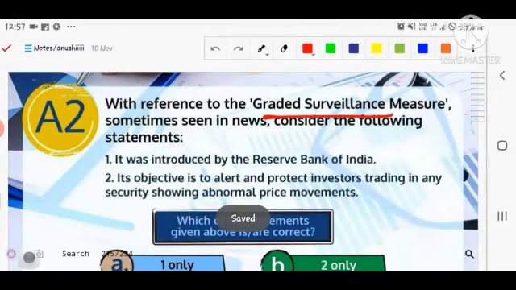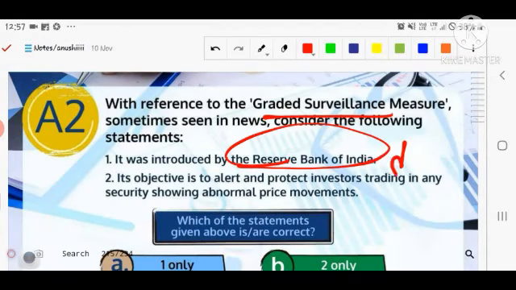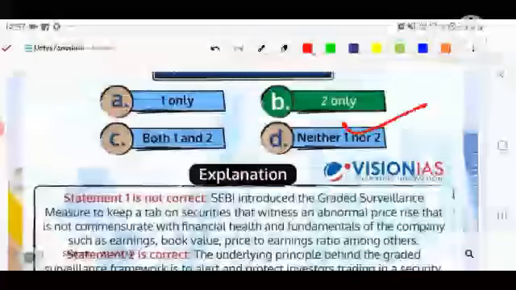Okay, next question. Graded surveillance. I already told about that, it is not the RBI, it is the SEBI. Yes, its objective is to alert and protect the investor trading in a security showing abnormal price movement. Okay, the second is the correct option here.